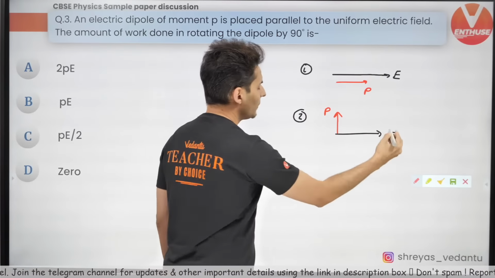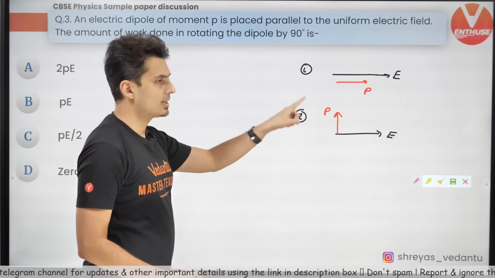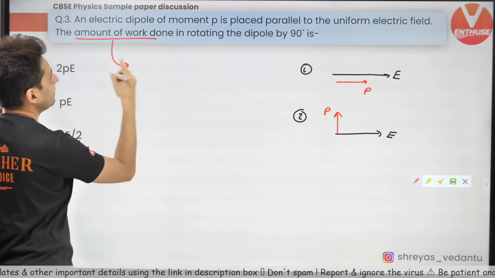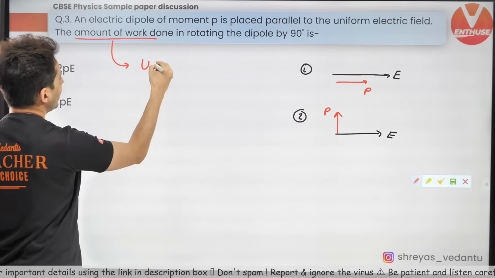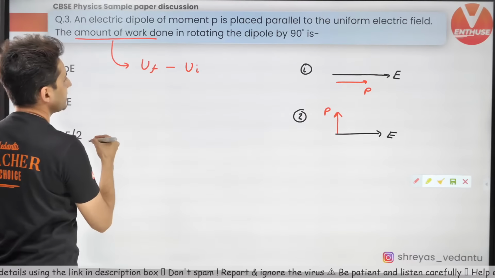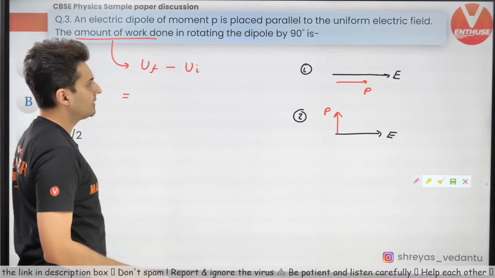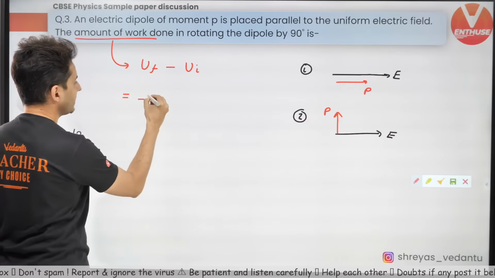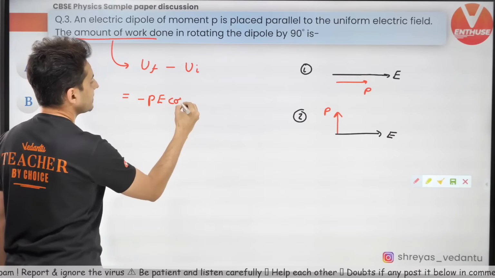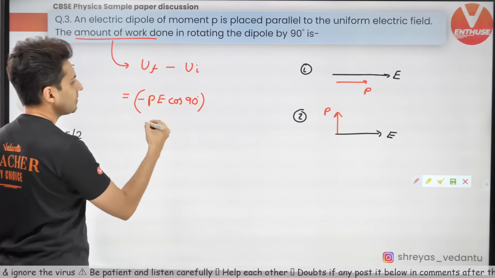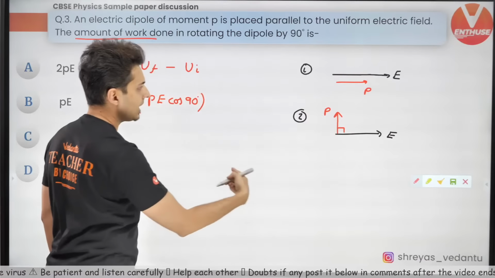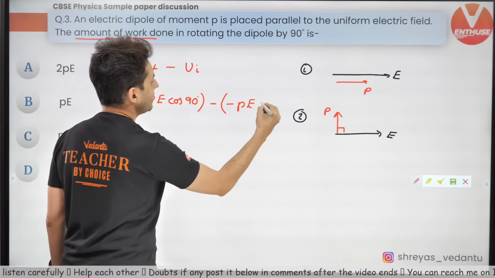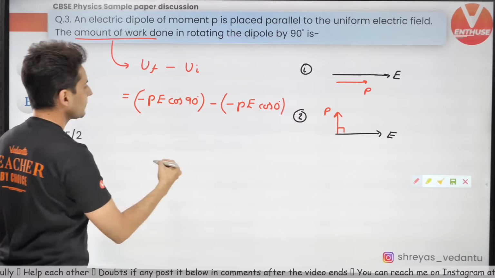Now, we all know what is the potential energy in this situation and this situation, because the work done in rotating is final minus initial potential energy. The final potential energy, in situation 2, is nothing but minus PE cos 90 degrees, because the angle between field and dipole is 90, minus initial potential, which is minus PE cos 0 degrees.